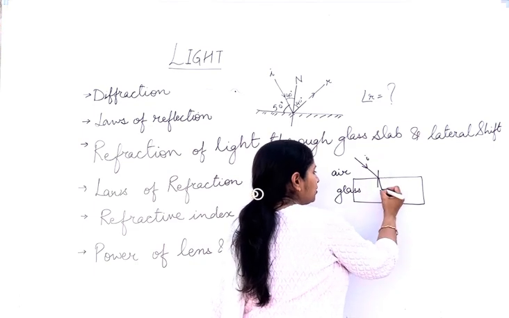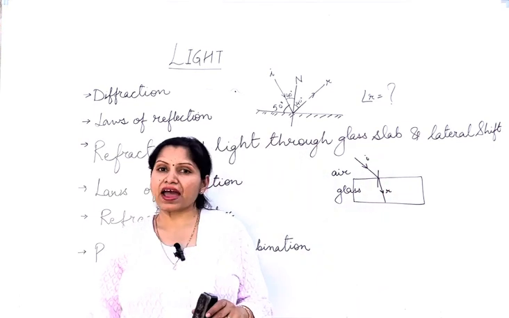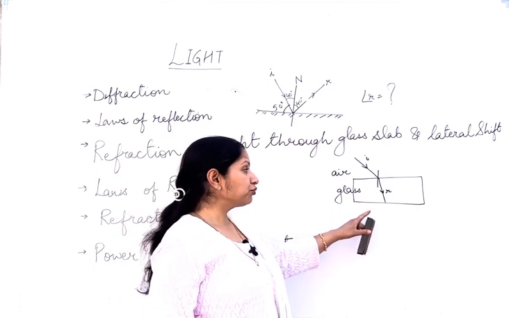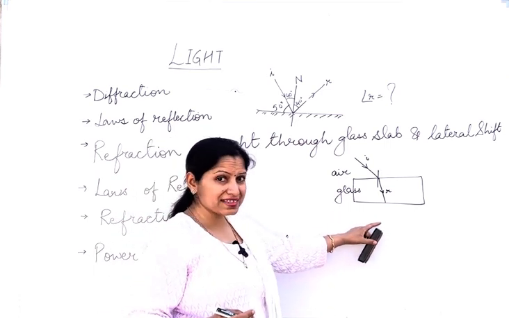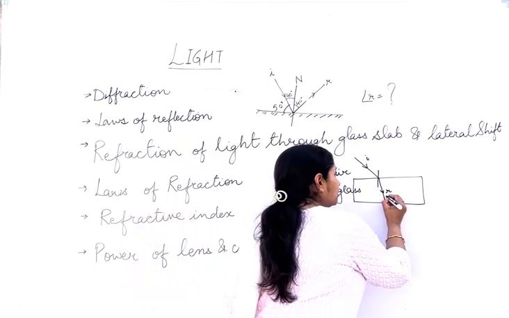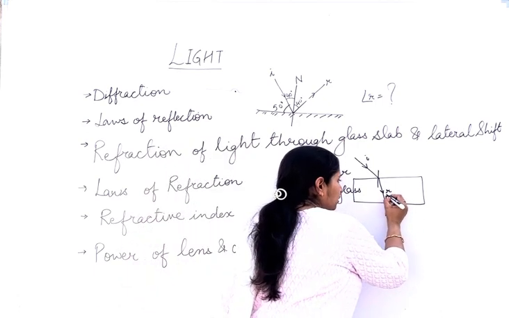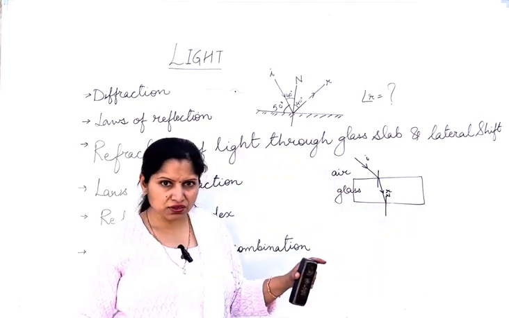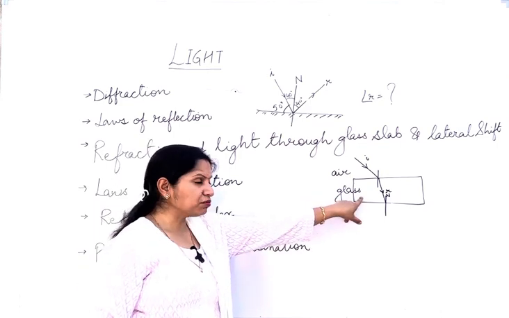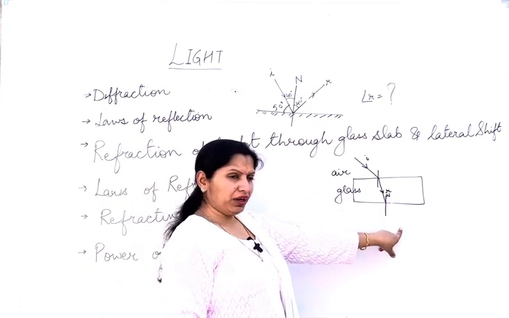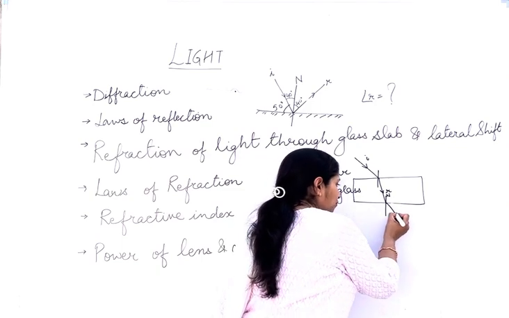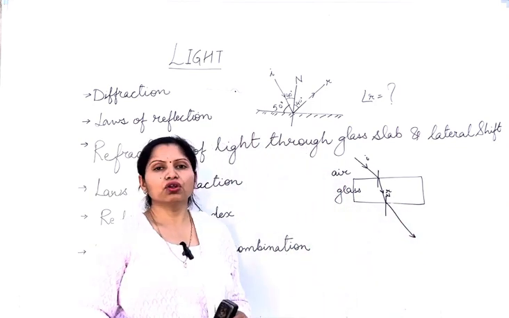This is the incident ray, this is the refracted ray. Now when this refracted ray comes to the other surface of the glass slab and is going to emerge out, if we draw the normal again at 90 degrees to the surface, we observe that since the light ray is going from a denser medium, glass, into air, the rarer medium, it bends away from the normal.